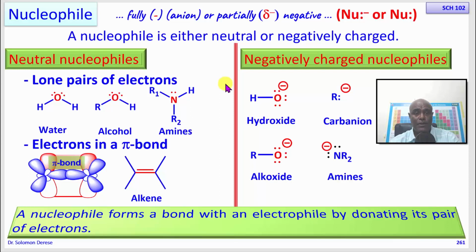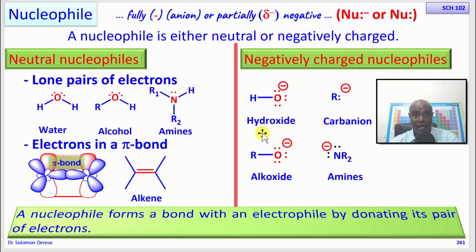Is this okay? So a nucleophile, as I said, forms a bond with an electrophile by donating its pair of electrons. It is possible for the same molecule to be a nucleophile and an electrophile at the same time. So that's what we are going to discuss next, that there are molecules that can behave as electrophiles as well as nucleophiles.